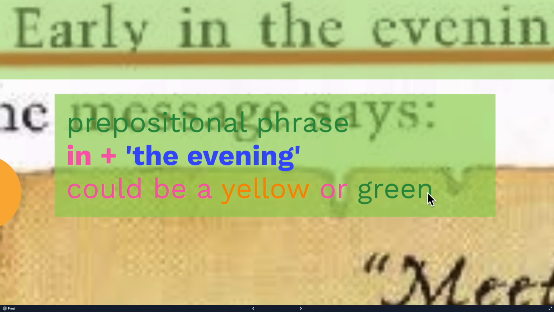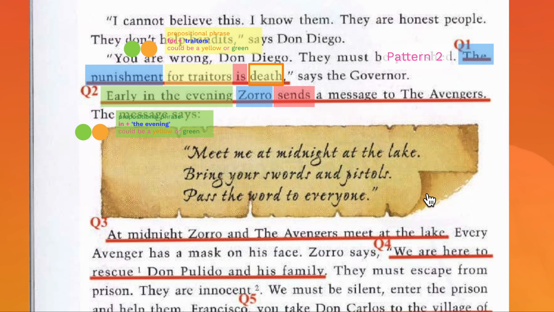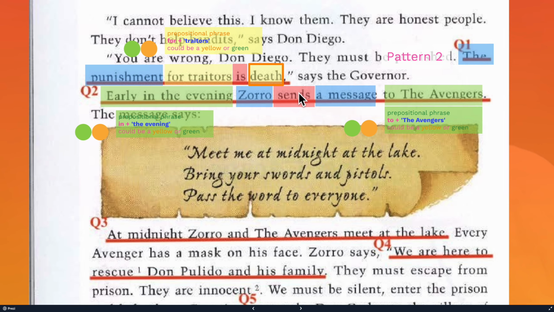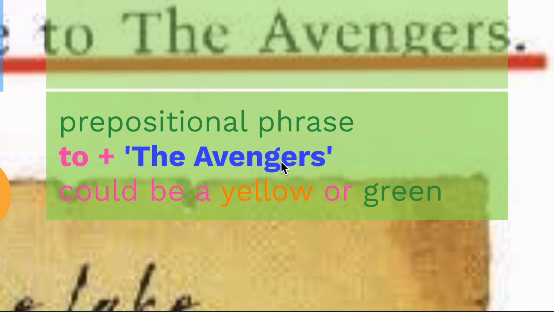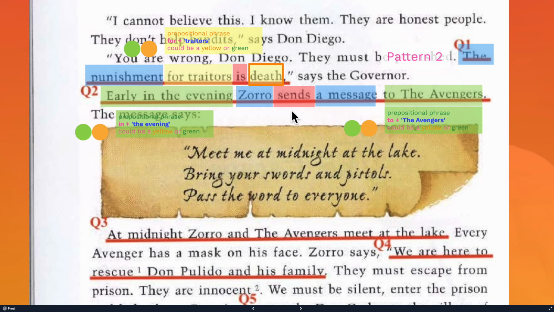The sentence continues with Zorro. Zorro, what does he do? Sends. So it's a color red. Sends what? A message. Where is the message sent? To the Avengers is the place the message is sent. "To the Avengers" is another prepositional phrase starting with the preposition to, followed with the Avengers. This time it's a green because it tells you more about the color red, sends.